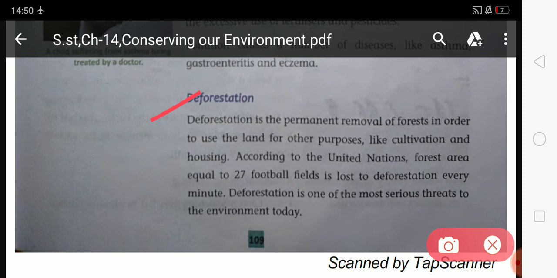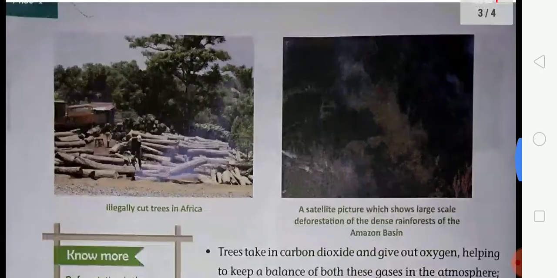Deforestation refers to the decrease in forest area across the world that is lost for other uses such as agriculture, croplands, urbanization and mining activities. So student, according to the United Nations, forest area equal to 27 football fields is lost to deforestation every minute. So it is the most serious danger and risk to the environment today. Now come on to the next page.